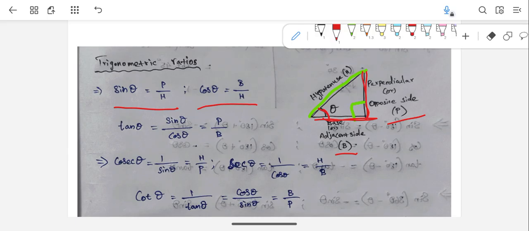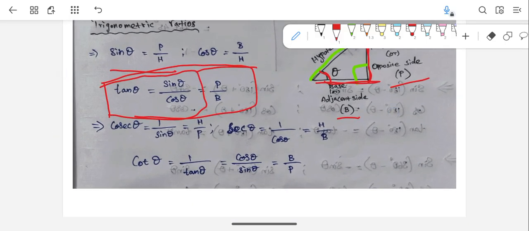How is that? Tan theta is basically the ratio of sine theta and cos theta itself. Sine theta is p by h and cos theta is b by h. When you divide those, the h and h get cancelled. So tan theta becomes p by b, and that's nothing but opposite by adjacent.